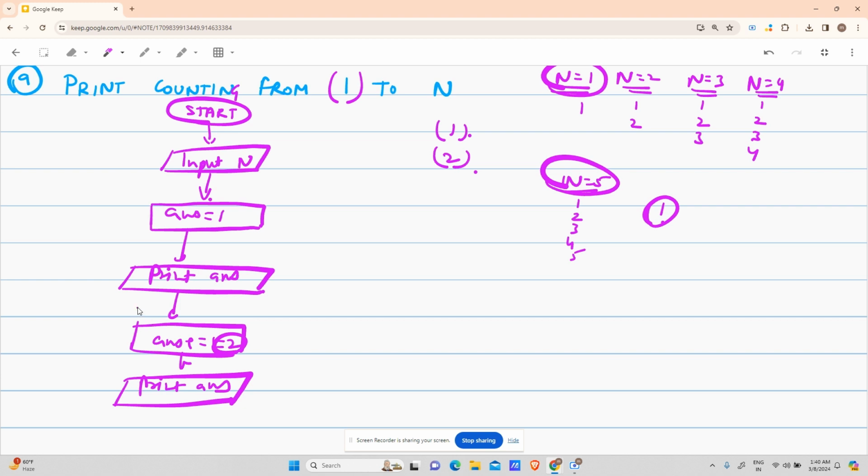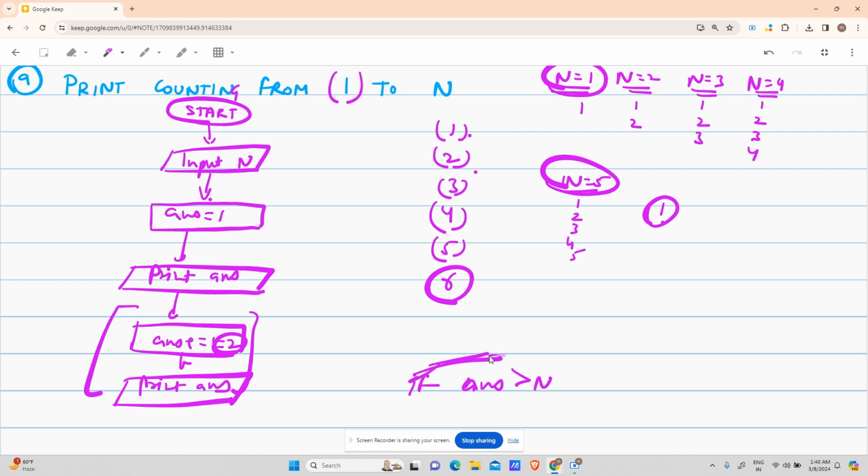After that, if I repeat this step again and again, it will print 3, then 4, then 5. And after 5, I will say if answer is greater than n, if answer is 6 and n is 5, in that case end. If answer is greater than n, that is the conditional, if it evaluates to be true, end, right?